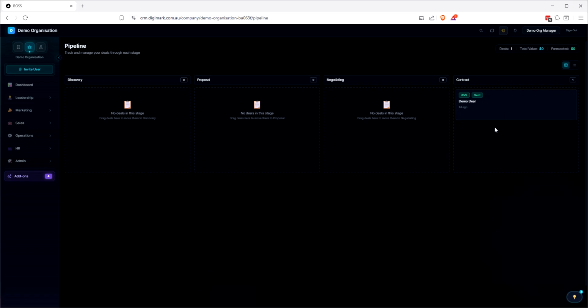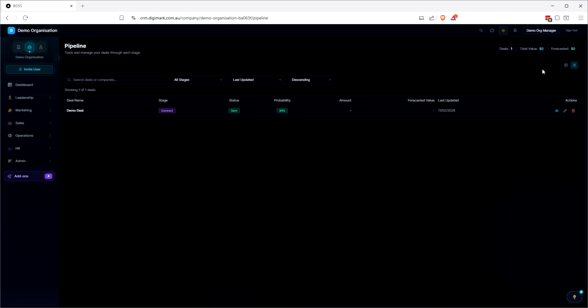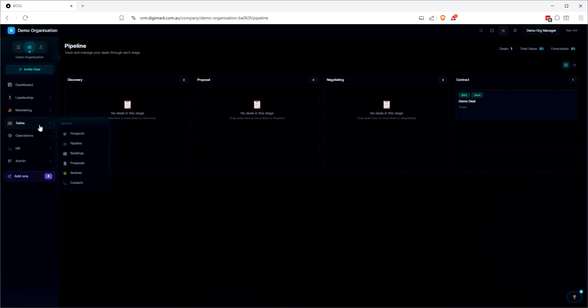It won't be an exact science, like maybe there's an 85% chance that they will go through, and then some sort of thing happens in their life and they're not going to go through with it, or whatever the case may be. It's not going to be exact, but I mean, statistics never are. Anyway, moving on from there. So we've got pipeline. We can change that to a list view if you prefer that as well. Bookings.